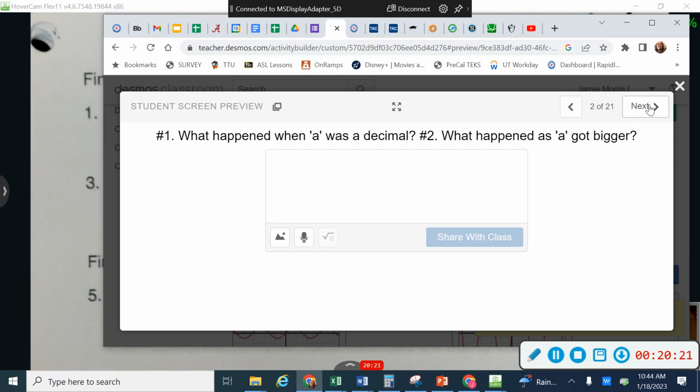And also, this thing auto-submits. It's actually kind of cool because I can actually see your answers as you're working on it, like live. So you do not need to submit at the end. When you're finished with the last one, you can just X out and it will auto-submit to me. So it saves as you go. Okay? Any questions about the Desmos activity? Okay,